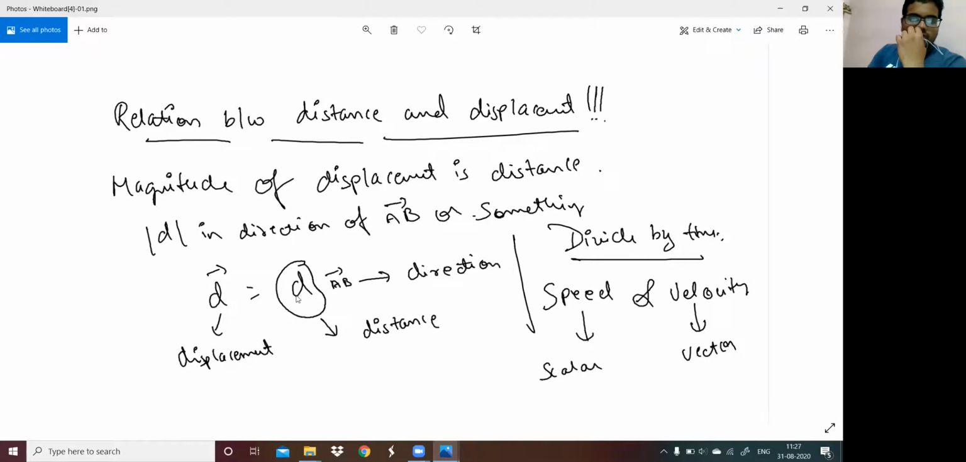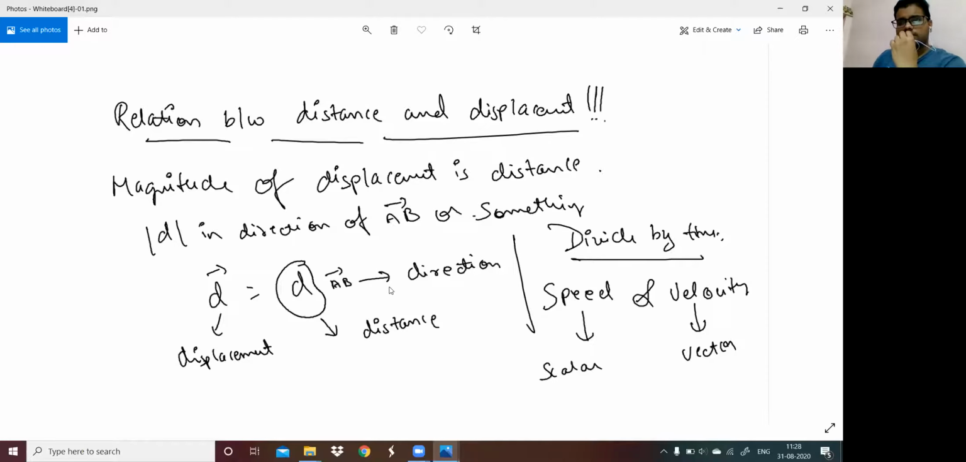So this is called the magnitude. The magnitude of a displacement is called a distance, and AB is the direction. AB is the direction between the 2 points, where the initial point is A and the final point is B. If I divide both LHS and RHS by time, which is constant, it converts into speed and velocity. So velocity is for displacement, speed is for distance.